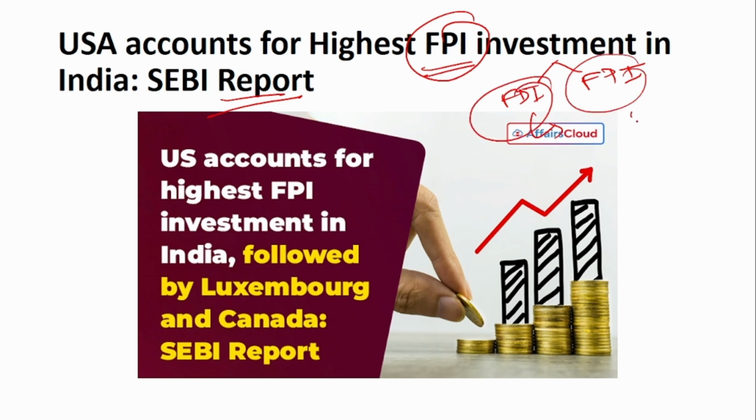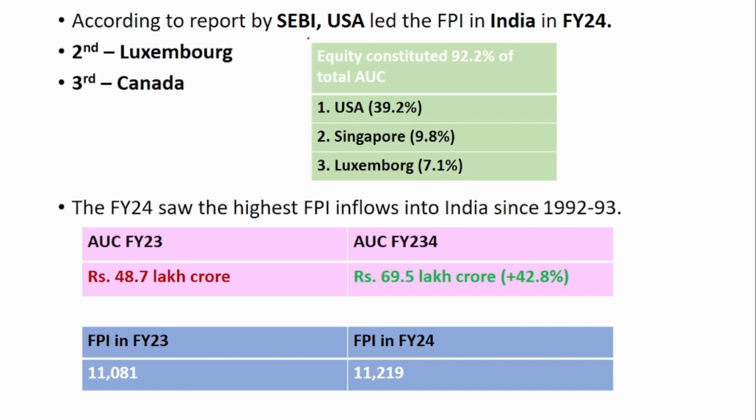But in foreign portfolio investment, they invest in financial assets like shares or bonds. As soon as they gain enough profit, they sell the assets and go outside India. They repatriate their amount back to their own country. This is foreign portfolio investment. As per the report released by SEBI, the USA has led foreign portfolio investment in India in financial year 24. The first is the USA, the maximum FPI has been from the USA. The second is Luxembourg, and the third is Canada.